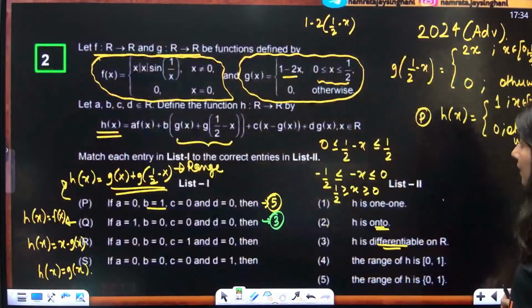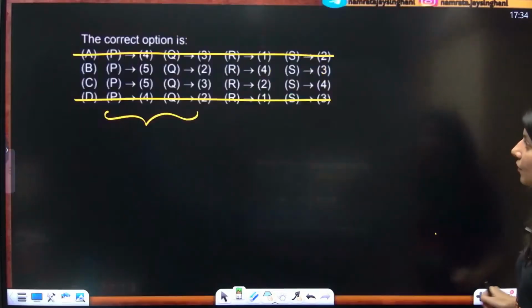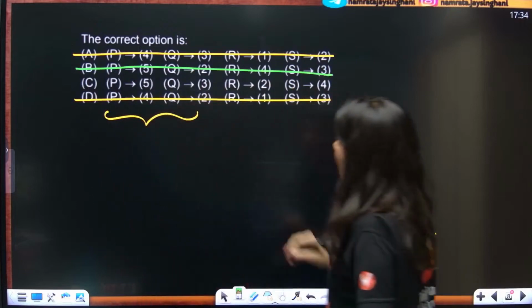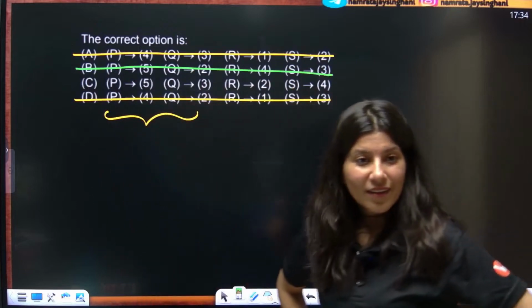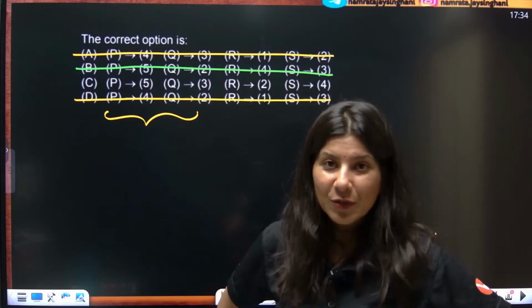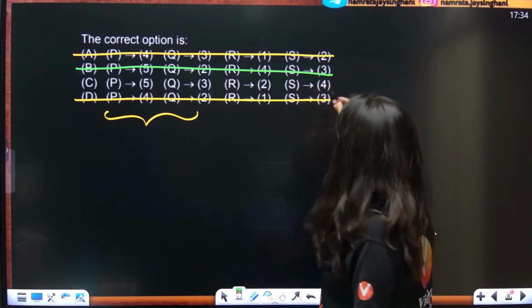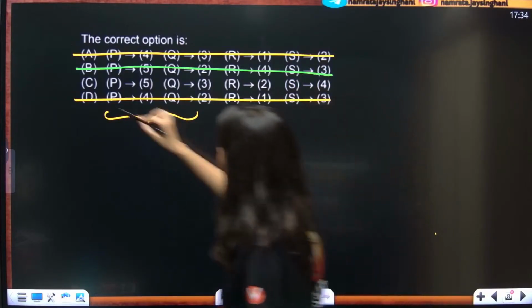Q is matching with option 3. That means option B is also incorrect. Now, see, I told you now you only need to check 2 options. Now R is matching automatically with 2 and S is 4. Option C is absolutely right.